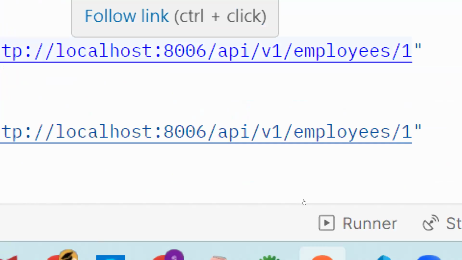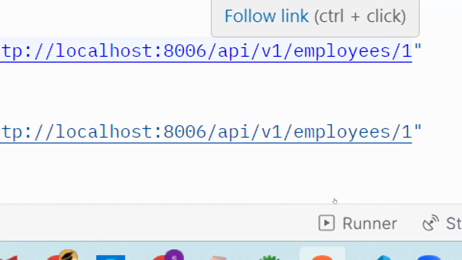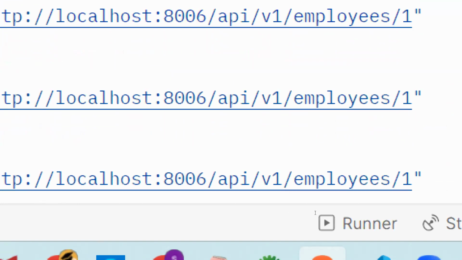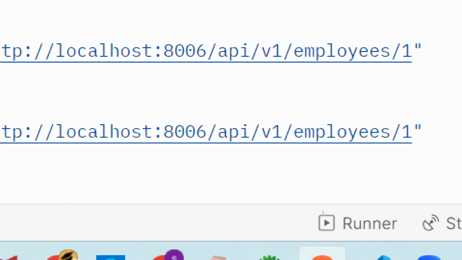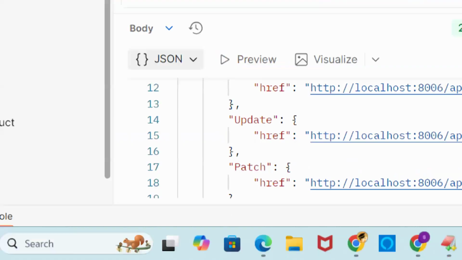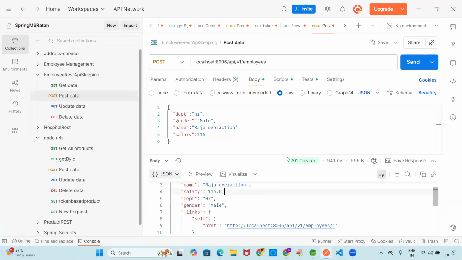See guys, what is the URL here? API slash v1 slash employee slash 1, because the ID is 1, right? See guys, API slash employee slash 1. These are all calls, guys. These are hypermedia. That is the data, guys.